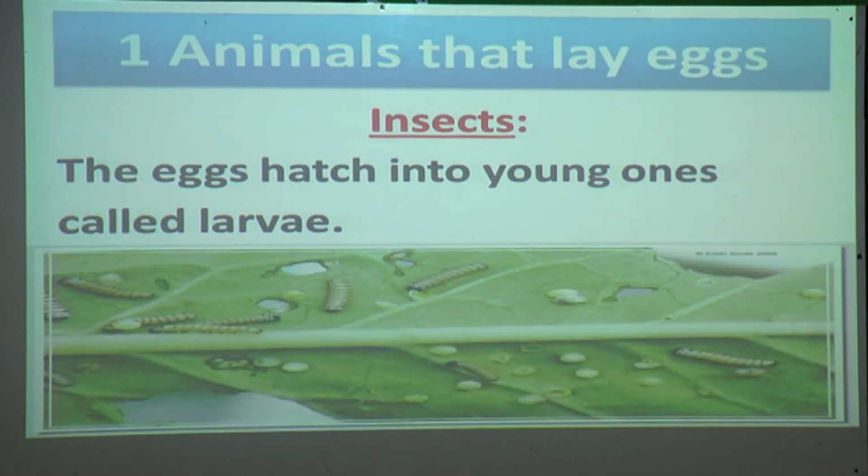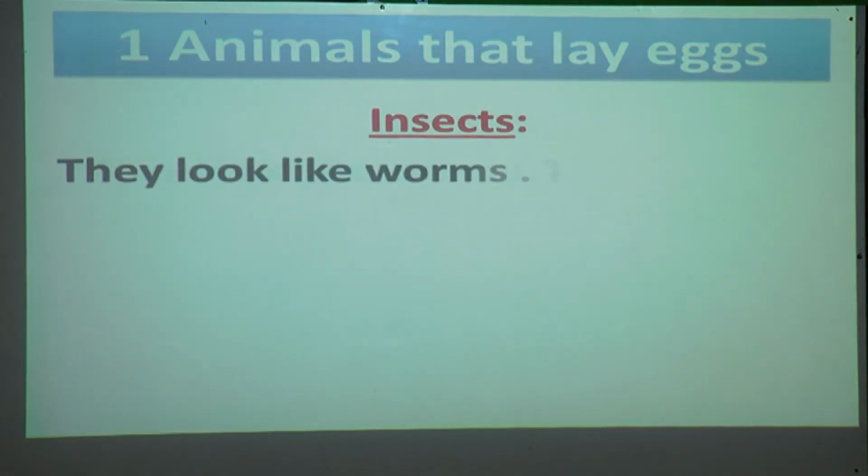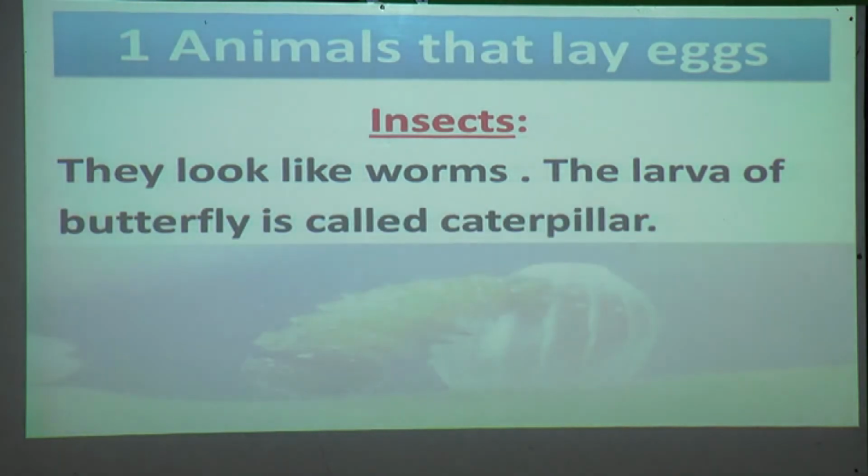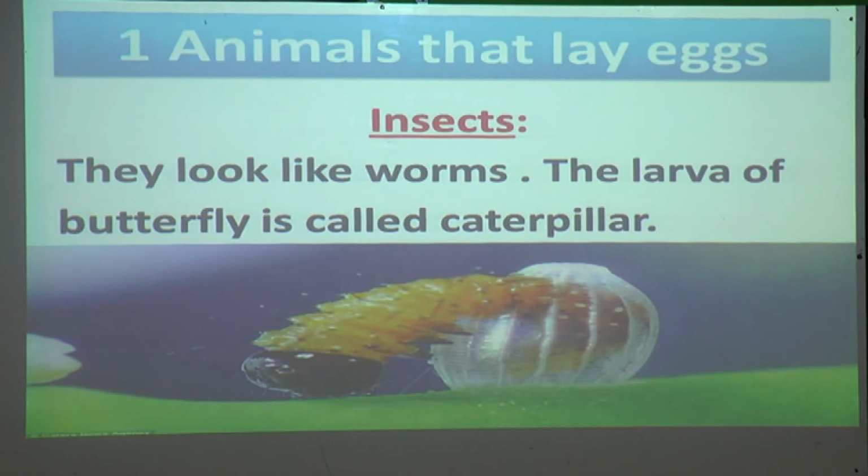From the eggs the babies come out, which are called larvae. They look like a worm. The larva of a butterfly is called a caterpillar.